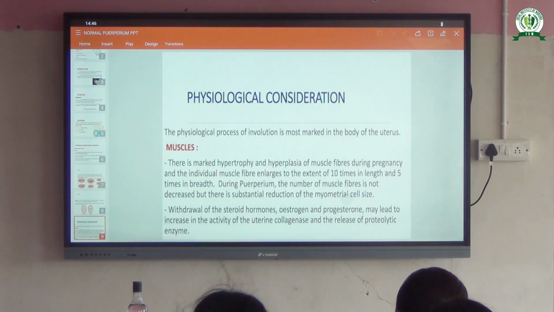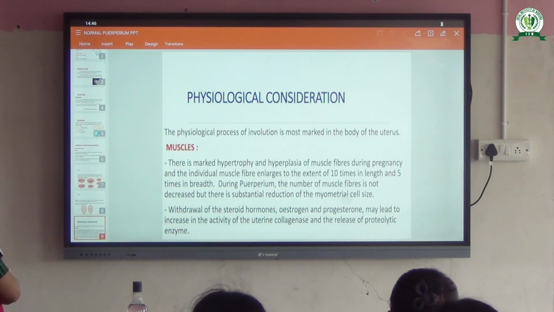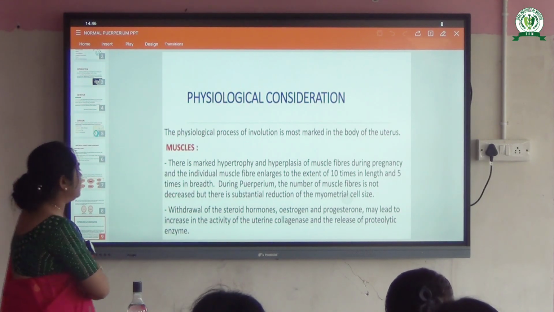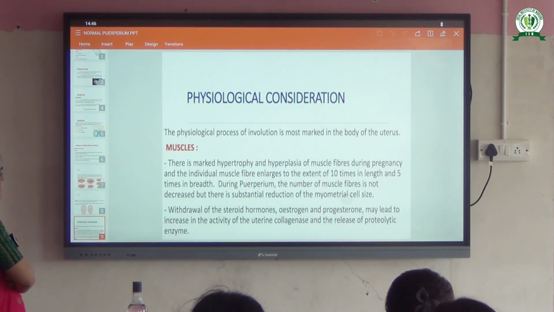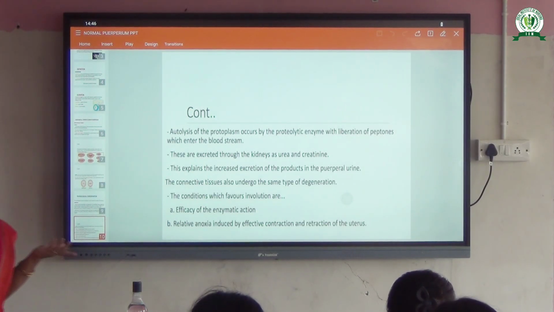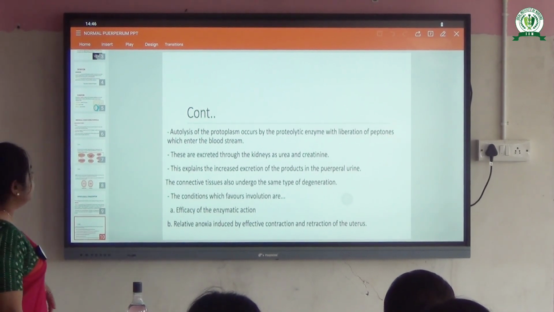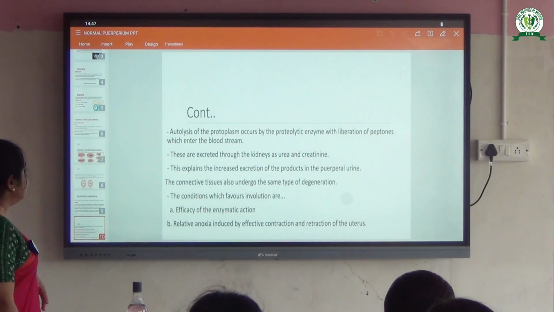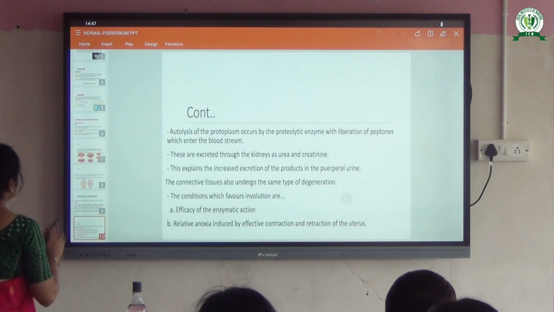So next, the muscle. What happens? The uterine muscle. There is marked hypertrophy and hyperplasia of the muscle during pregnancy, and the individual muscle fiber enlarges to the extent of 10 times in length and 5 times in breadth. Autolysis happens. So if autolysis happens, then the muscle constricts. These are excreted through the kidneys as urea and creatinine. This explains the increased excretion of these products in the puerperal urine. And the connective tissue also undergoes the same type of degeneration. Mainly the autolysis happens in the muscle fibers.